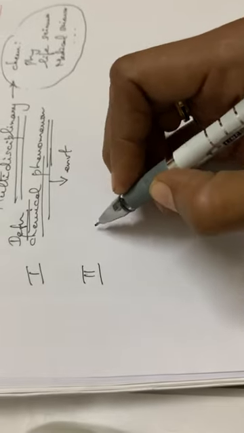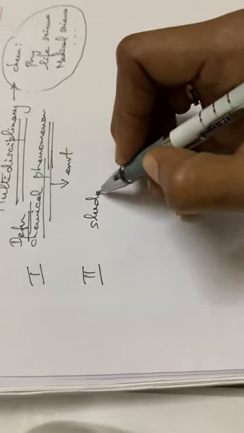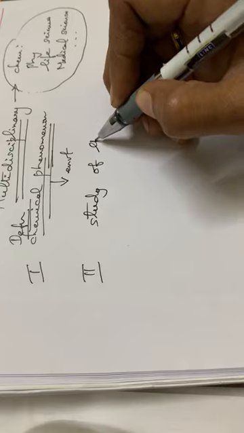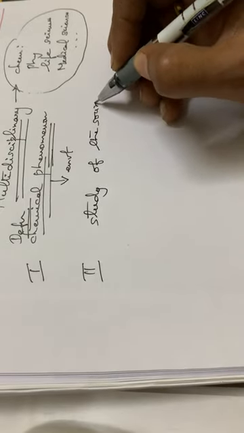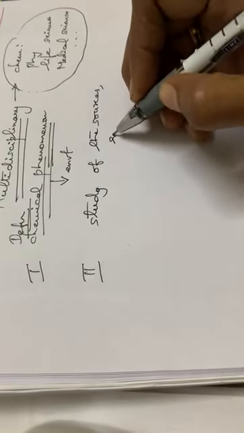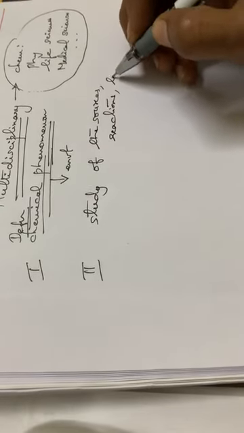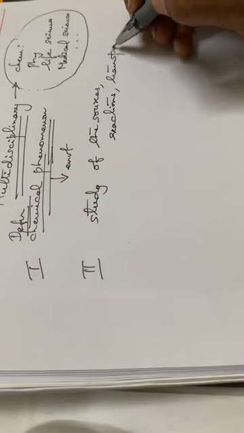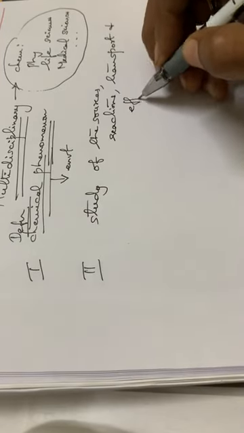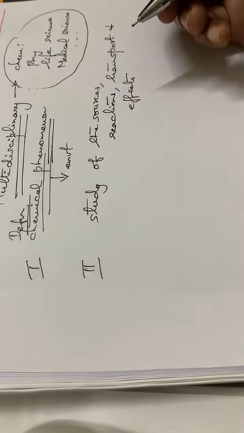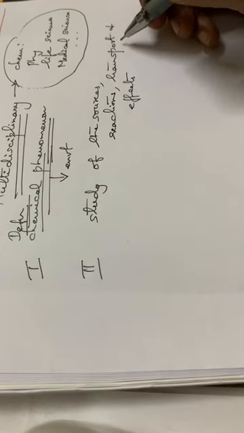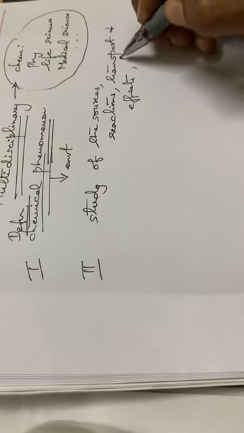Another definition is also given in your textbook. It is the study of the sources, reactions, transport, effects, and also the fate of chemical species.